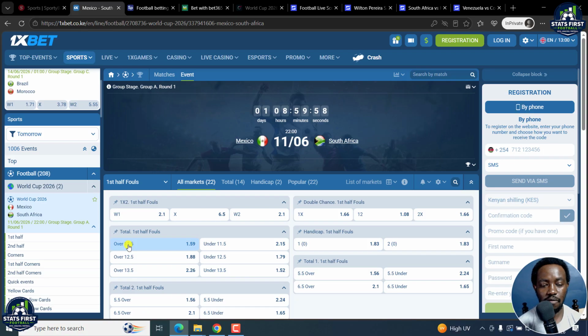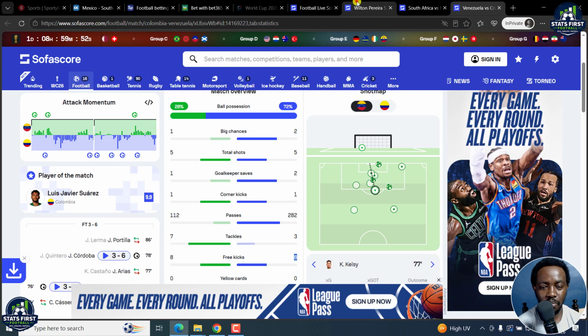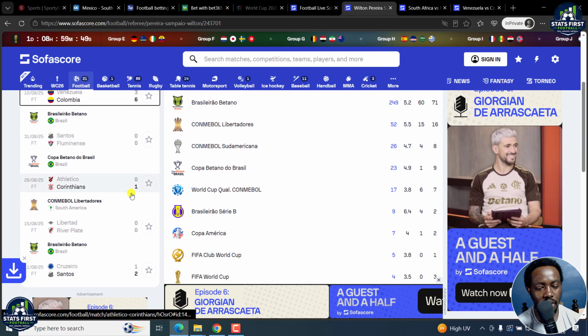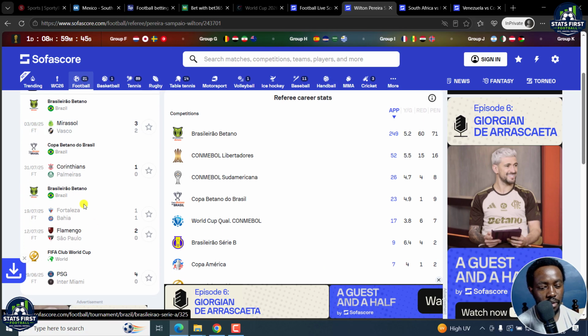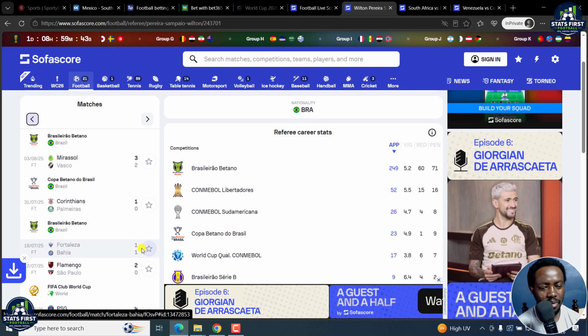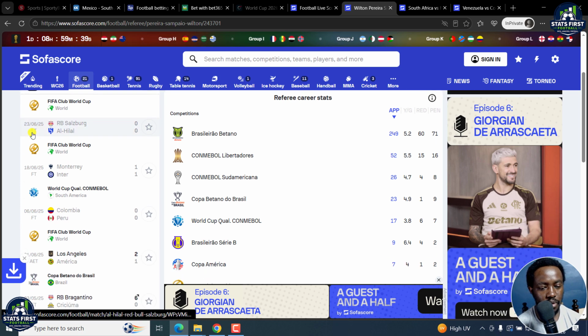So for predictions, you can do that. You analyze in that manner. You see how he performs. We can also look at whether he has refereed another international game. This is PSG versus Inter Miami. Let's look for an international game. We have Colombia versus Peru.